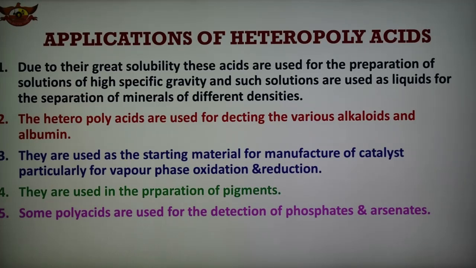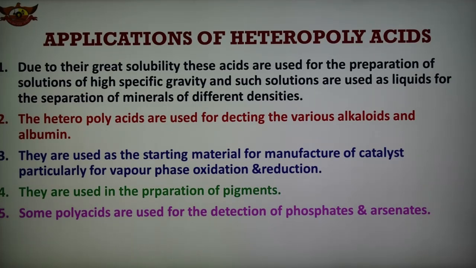Second, heteropoly acids are used for detecting various alkaloids and albumin in solution. Third, they are used as a starting material for manufacture of catalysts, especially for vapor phase oxidation and reduction. Number 4, they are also used in the preparation of colored pigments. And some polyacids are used for the detection of phosphate and arsenate ions.